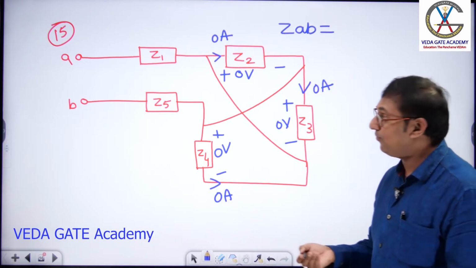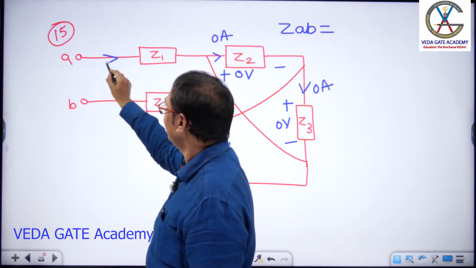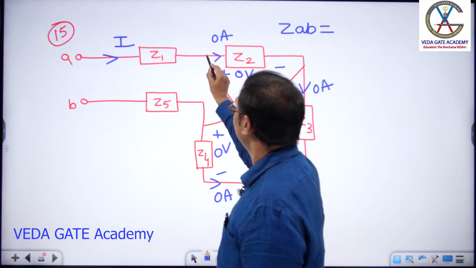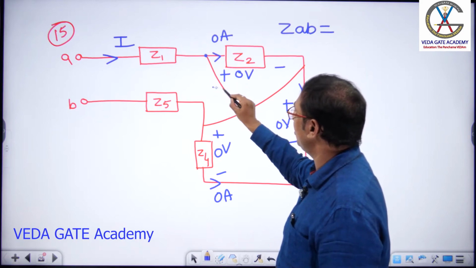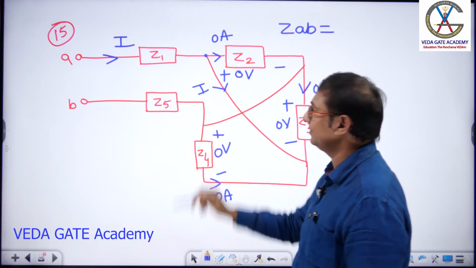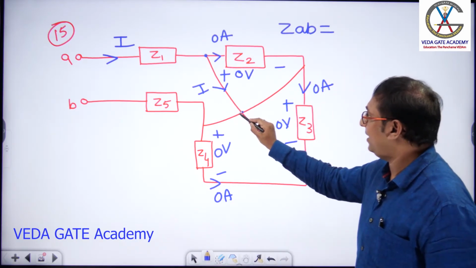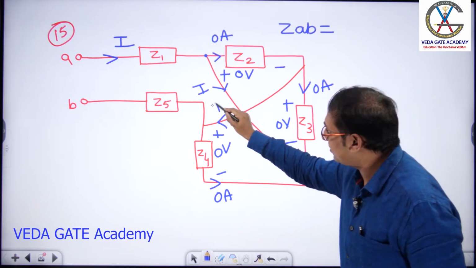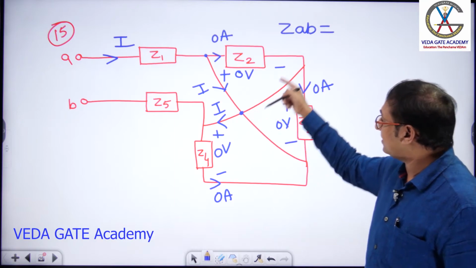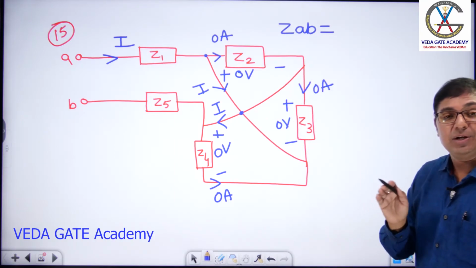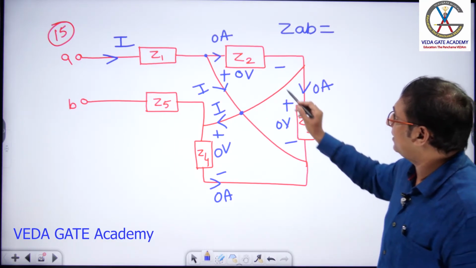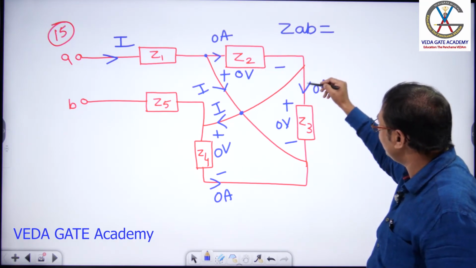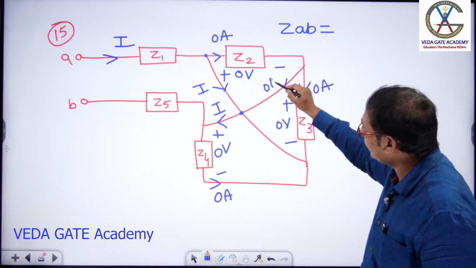So how does current flow in the circuit if a test source is connected? Say some I comes like this. I is coming, and this is 0. What is the current here? The same I. Observe carefully, please. I comes like this and goes like this. Why? Because the current nowhere enters an impedance path.